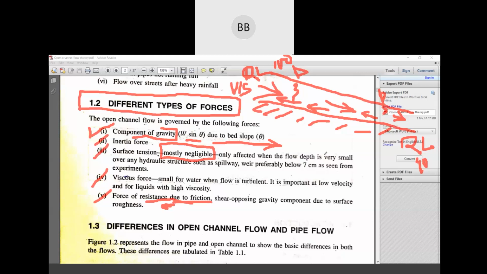We have five forces. Can we move on to the next topic?